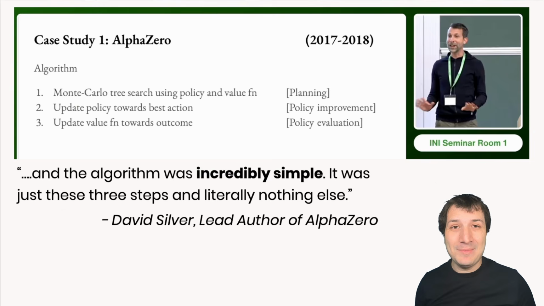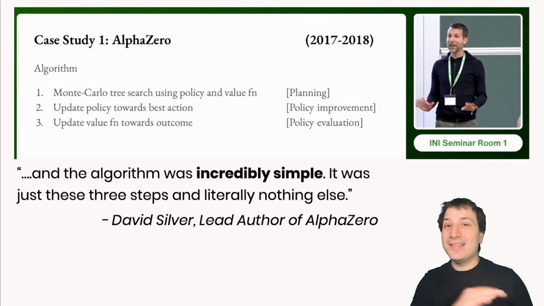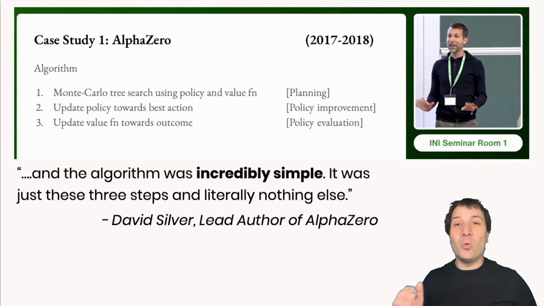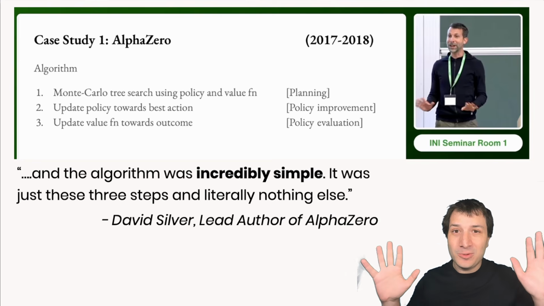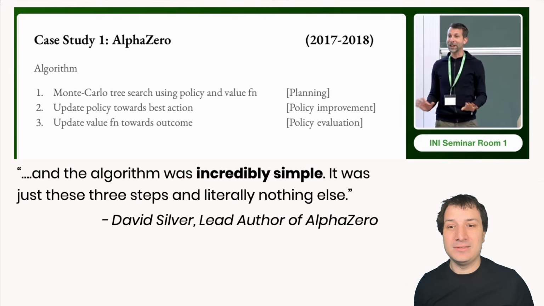hood. In a recent seminar in 2026, David Silver, who was the lead author of AlphaZero, put 3 simple bullet points on a slide and proclaimed it was just these 3 steps and literally nothing else. In other words, what AlphaZero learned was completely superhuman and extraordinary, but how it learns is something that anybody can understand. This is exactly my goal in this video series, to really explain exactly how the AlphaZero algorithm works and how simple it really is under the hood.